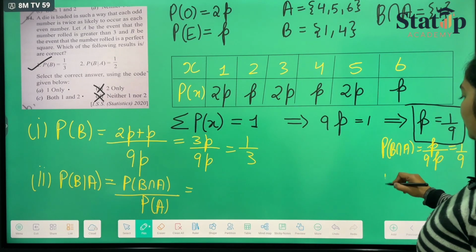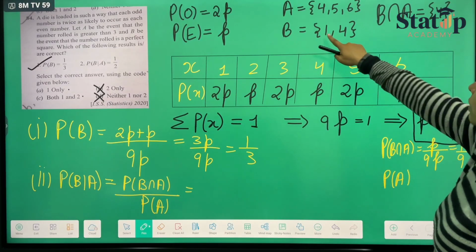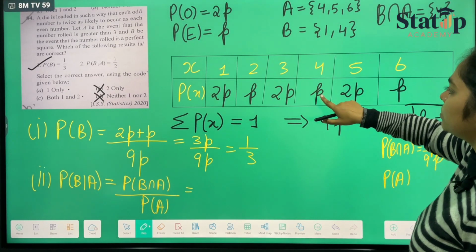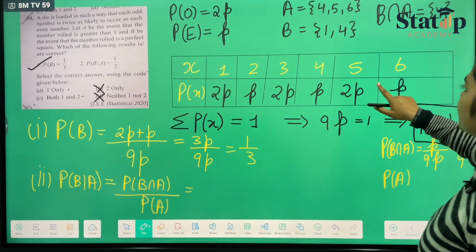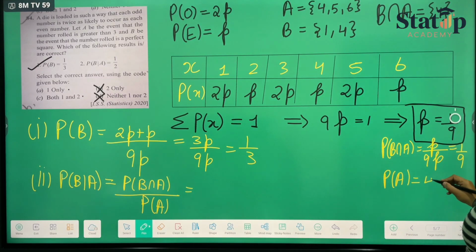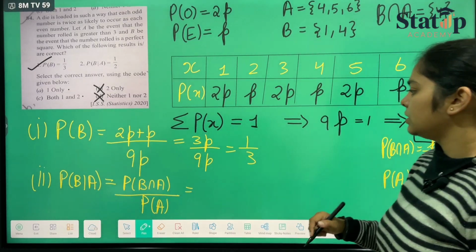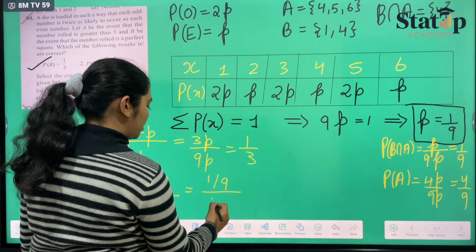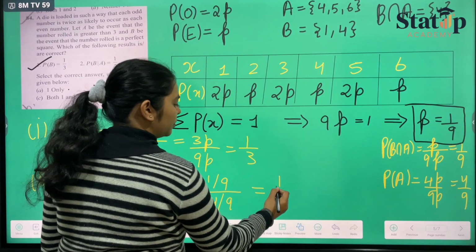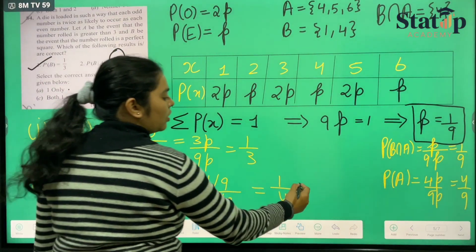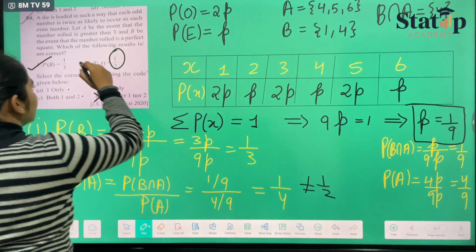And the probability of A will be 4, 5 and 6, so p, 2p and p. That is p plus 2p plus p, which is 4p upon 9p, equal to 4 upon 9. If we put the values of probability here, 1 upon 9 divided by 4 upon 9, it comes out to be 1 upon 4. And in the question they have given us 1 upon 2. So this is not equal to 1 upon 2, and hence this statement is wrong.